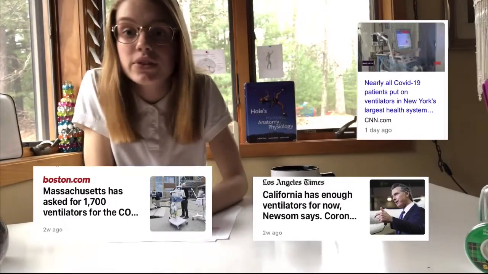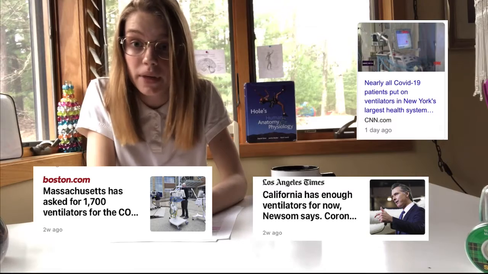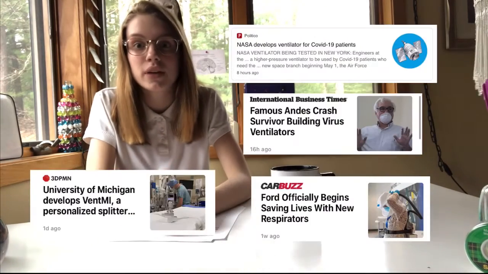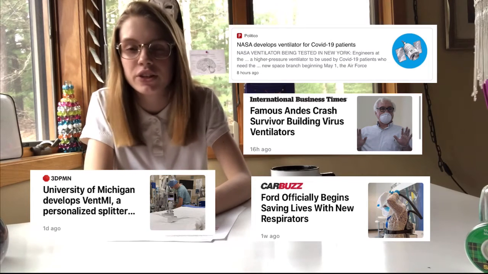Ventilators might be needed when someone goes into surgery because the anesthesia might interrupt their breathing. They might also be needed when someone has trouble breathing on their own or cannot breathe on their own. There are currently hundreds of thousands of ventilators being used by COVID-19 patients. It's really hard to put a finger on that specific number. And there's also hundreds of thousands of ventilators in the making by different kinds of industrial companies.